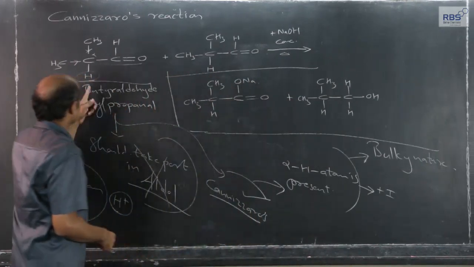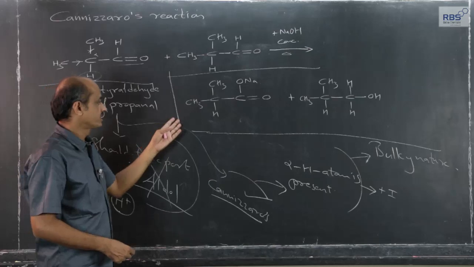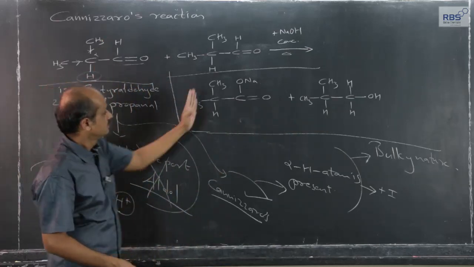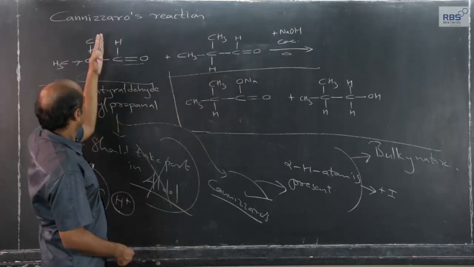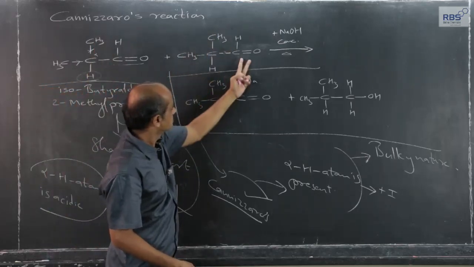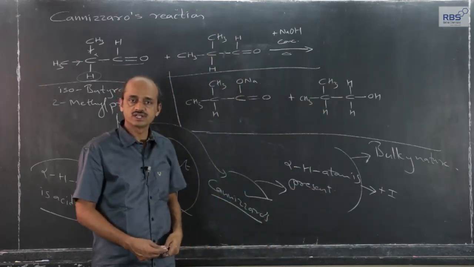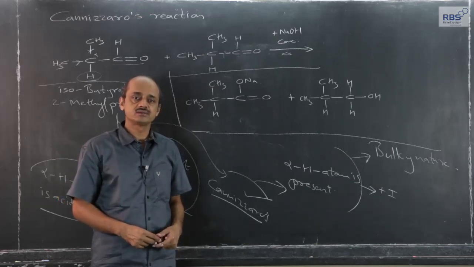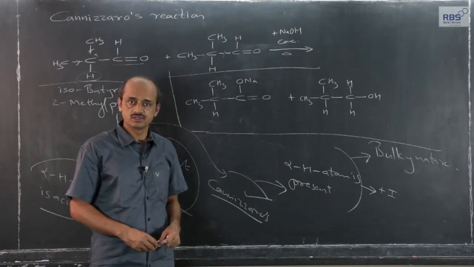So, in this case, although alpha hydrogen atom is present, it undergoes Cannizzaro, and the products which we get are these: one gets oxidized to give carboxylic acid, which immediately gets neutralized. The second molecule gets reduced and converted into primary alcohol. So, this is how this example, although alpha hydrogen atom is present, becomes an exception and undergoes Cannizzaro reaction.